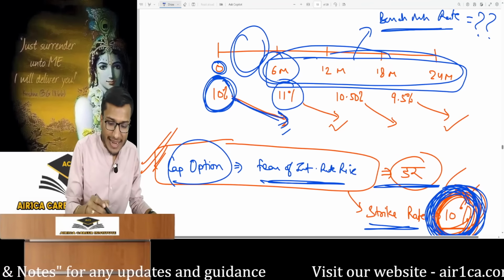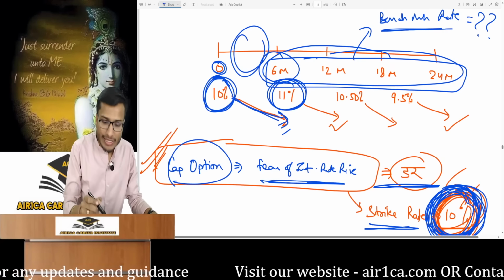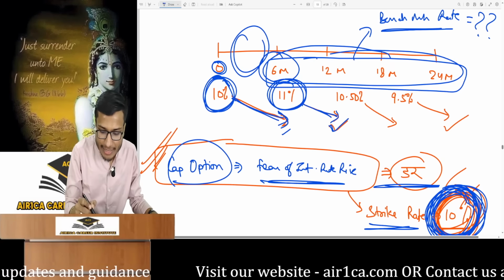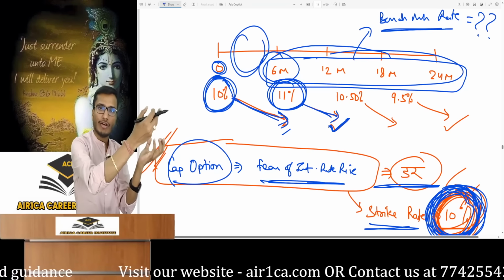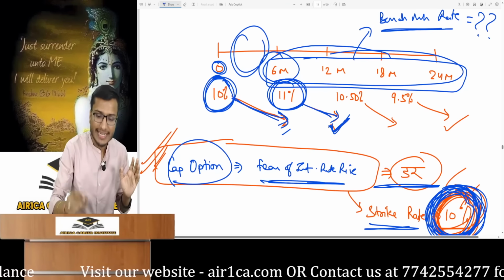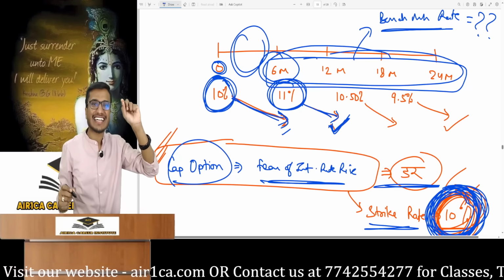After 6 months, the market rate becomes 11%. If it becomes 11%, then the actual interest payment will happen here at the end of the 12th month at 11%. Well, I have taken the loan at a floating rate, so if it becomes 11%, I'll have to pay 6 months of interest here accordingly. But I have taken a cap option with a strike rate of 10%.